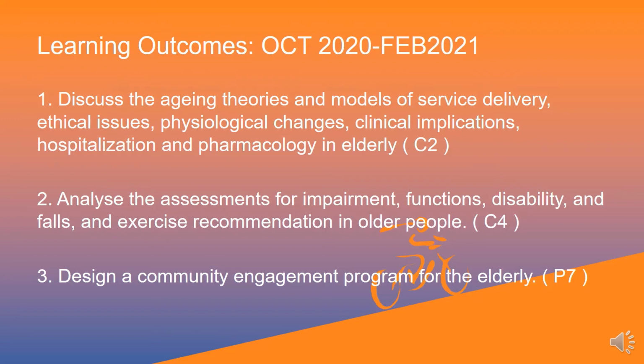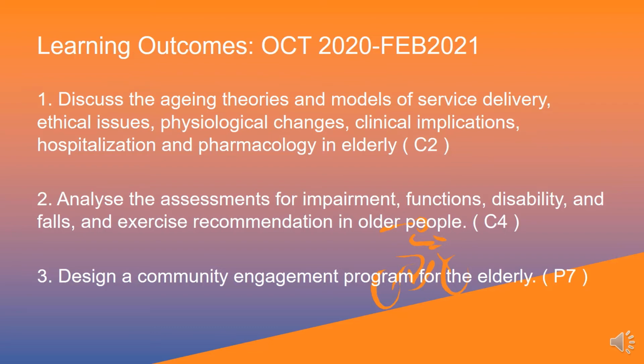Number 1 is to be able to discuss the aging theories and models of service delivery, ethical issues, physiological changes, the clinical implications, hospitalizations, and pharmacology in the elderly. Number 2, students should be able to analyze the assessments for impairment, function, disability, and falls, and exercise recommendations in older people. And number 3 is to design a community engagement program for the elderly.